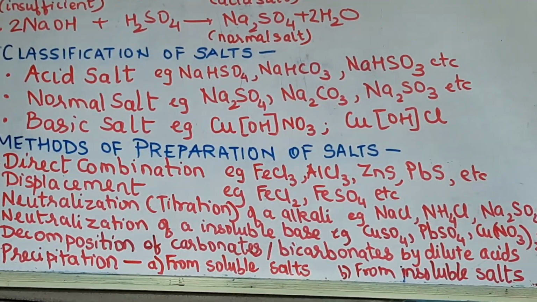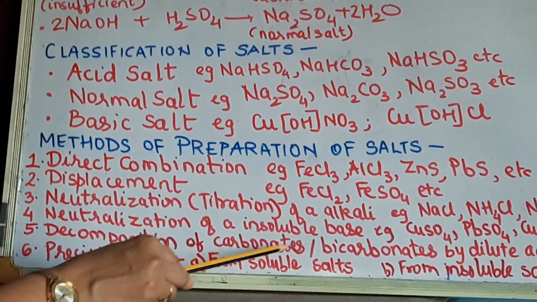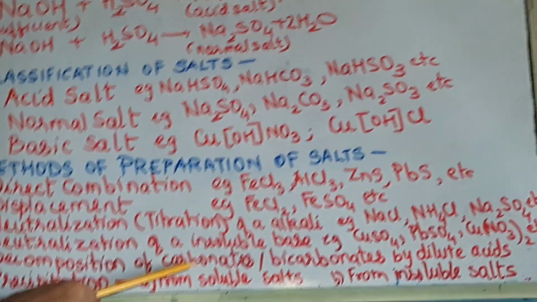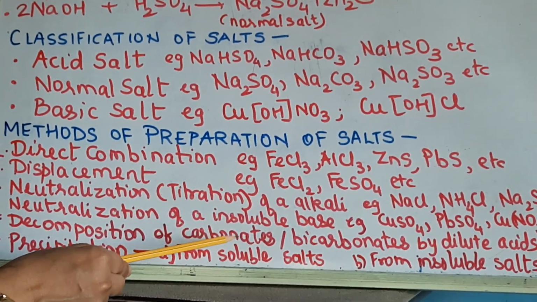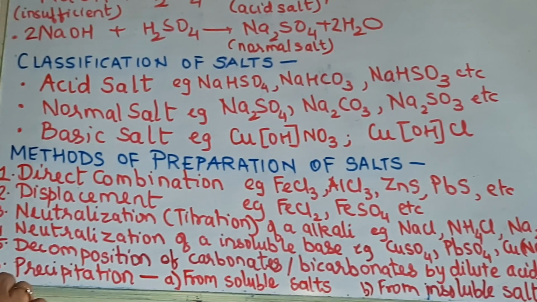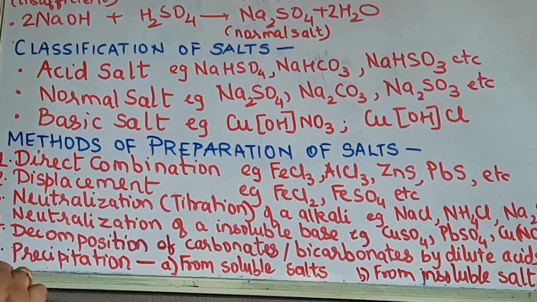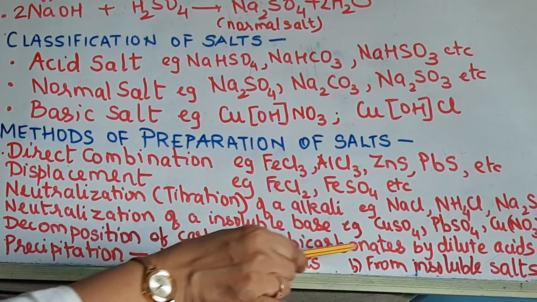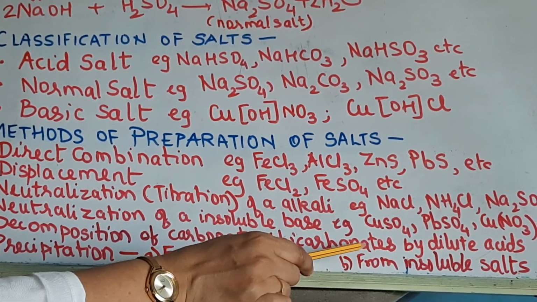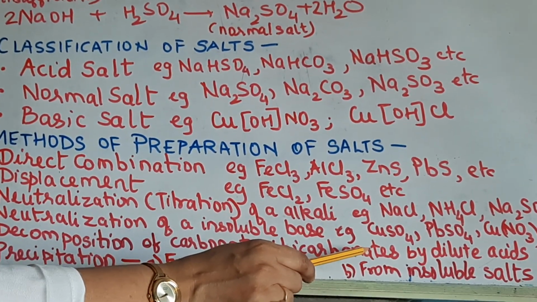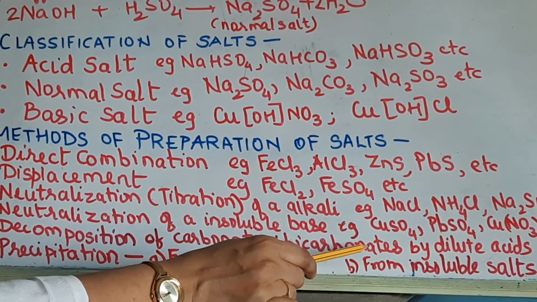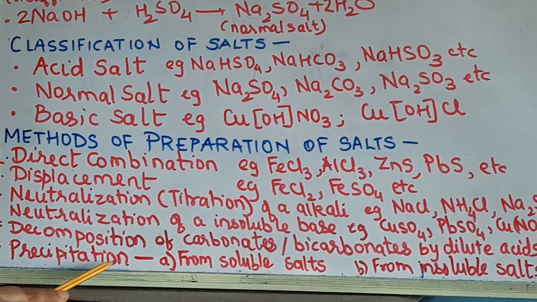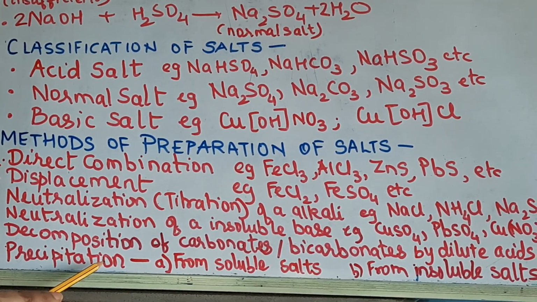Okay. Then the next method is decomposition of carbonates and bicarbonates by dilute acid. Carbonates and bicarbonates, like sodium carbonate, sodium bicarbonate, when you react them with dilute acids like HCl, H2SO4, you are going to get the corresponding salt and water with the liberation of carbon dioxide gas. If you remember, we have done this reaction in the HCl chapter, the reaction in dilute acids. And the last is the precipitation method. Precipitation is a type of double decomposition reaction. If you remember, we have done this in 9th standard.